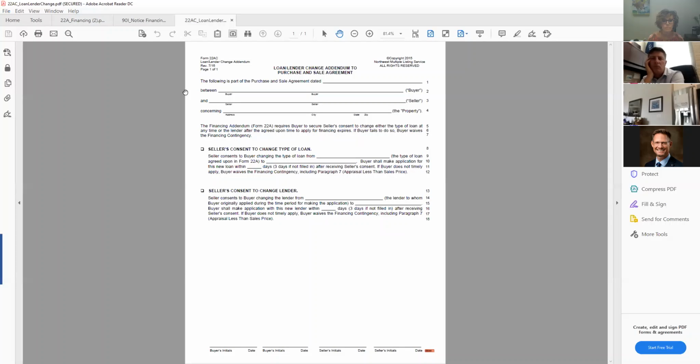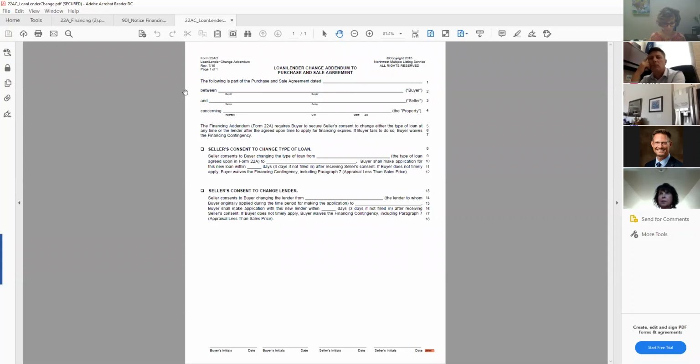Well, yeah, so that's an important one, to make sure your buyer knows after that first 5 days pass when they're going to make their initial loan application, that if they're going to change loan type or lender, they have to get prior seller permission. And that's key, because a lot of times what can happen if your buyers don't know that, even though they sign the financing addendum, they forget the stuff that's on there, and they might call you and go,